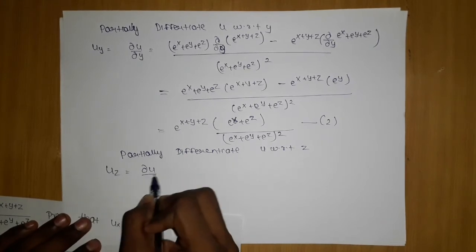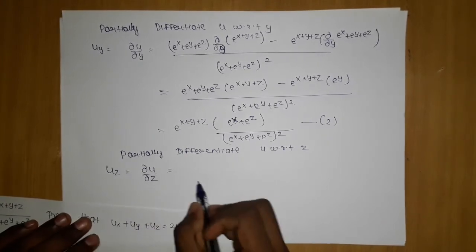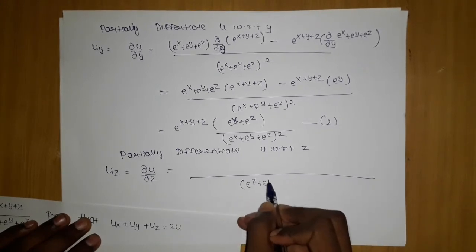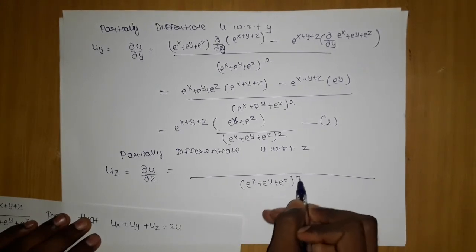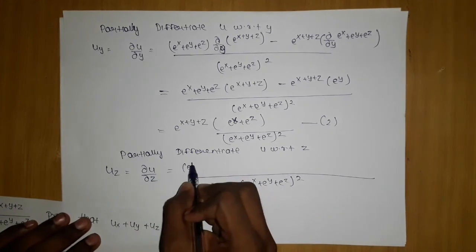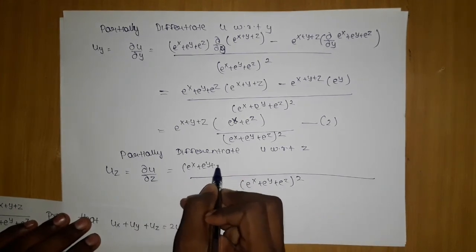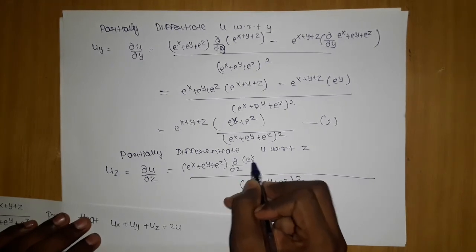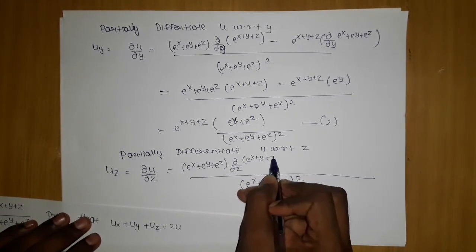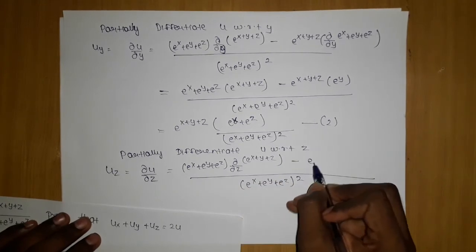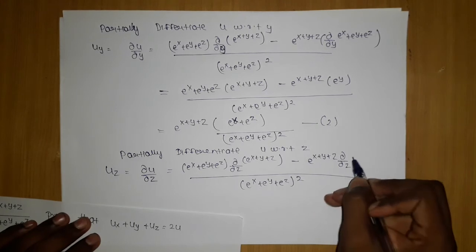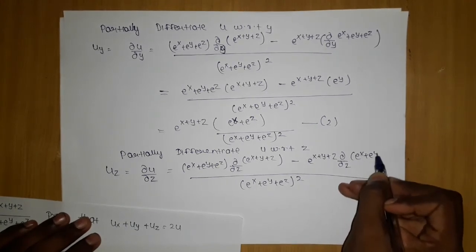It will be ∂u/∂z, which will be nothing but e^x e^y e^z into (e^x + e^y + e^z) minus e^x e^y e^z into e^z, over the whole square.